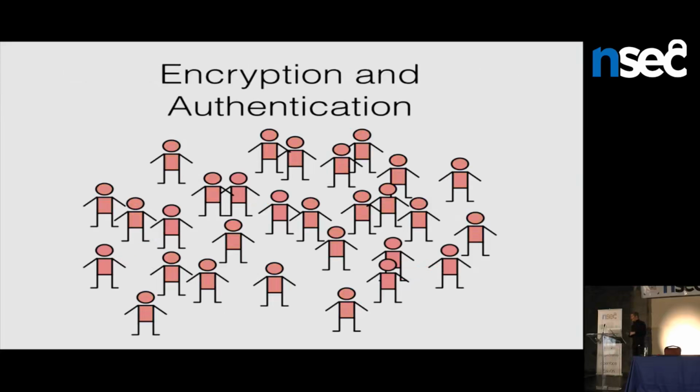So the other approach and the philosophy that we kind of take is to just encrypt everything and say, let's just have default encryption as built into these systems. Some of these people will be doing authentication. Some of them will not be doing end-to-end authentication. But we want to make it so that you can't actually tell who is who. It just looks like everyone's doing the same thing. It looks like everyone's encrypted. And then we get a couple of advantages. Firstly, we get the advantage that the people who are doing this extra authentication are not advertising themselves. They're not making themselves obvious targets. They just kind of fit into the crowd.